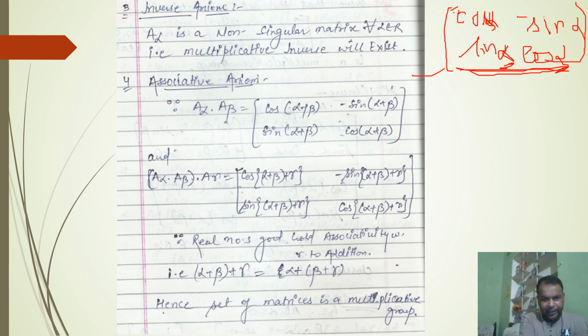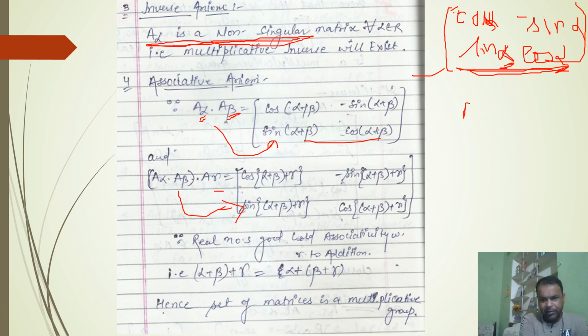So we can write, because A alpha is a non-singular matrix, its determinant will not be 0, and if its determinant is not 0, then it will have its inverse. Therefore its inverse will always exist. Now for associativity, we can take three matrices A alpha, A beta and A gamma. Here first we multiply A alpha with A beta, we get this result, and if we multiply this by A gamma, then we get this result. Again we can prove it by using associativity.